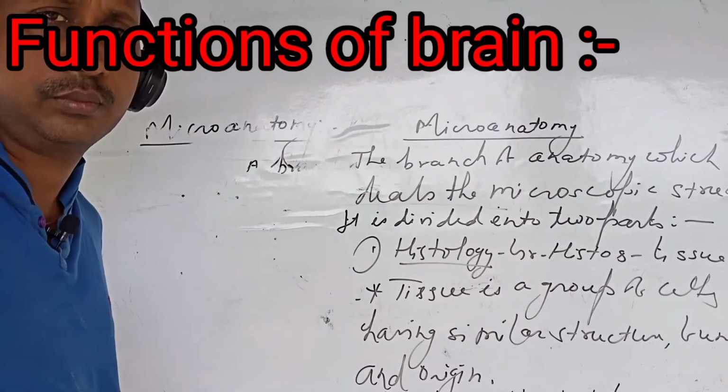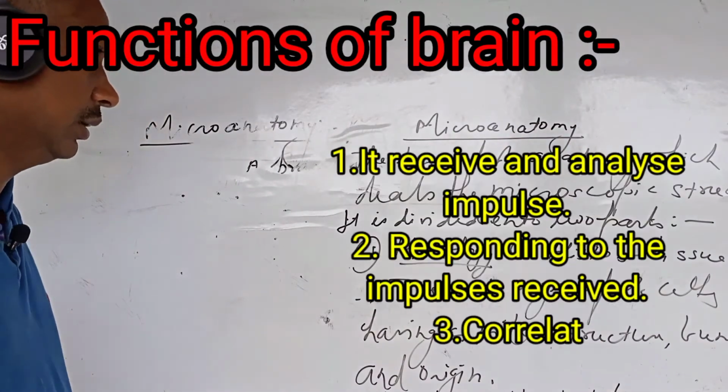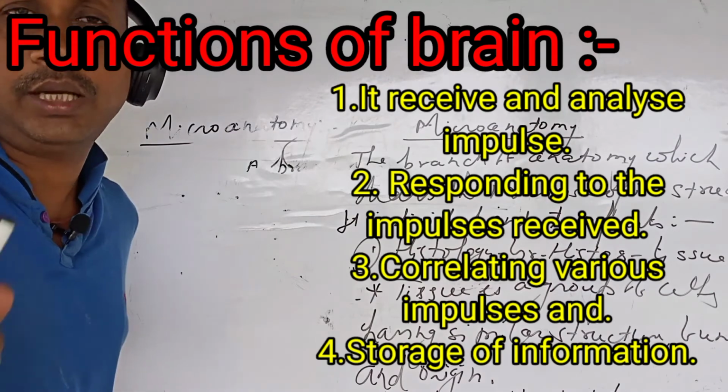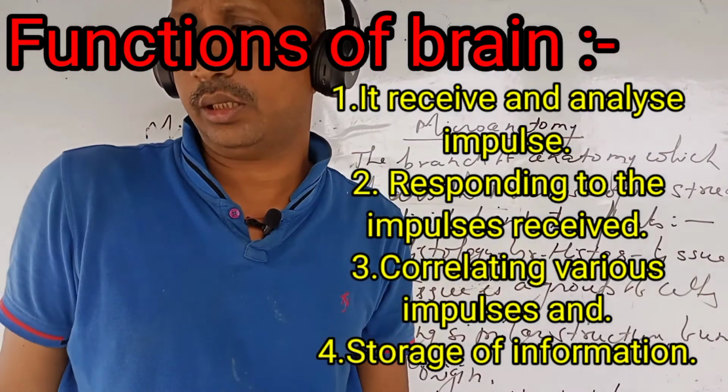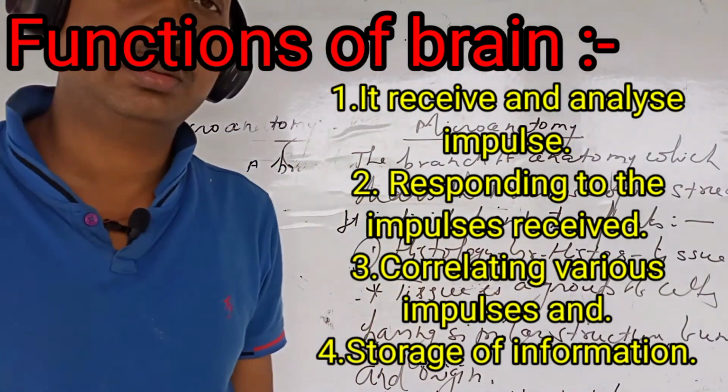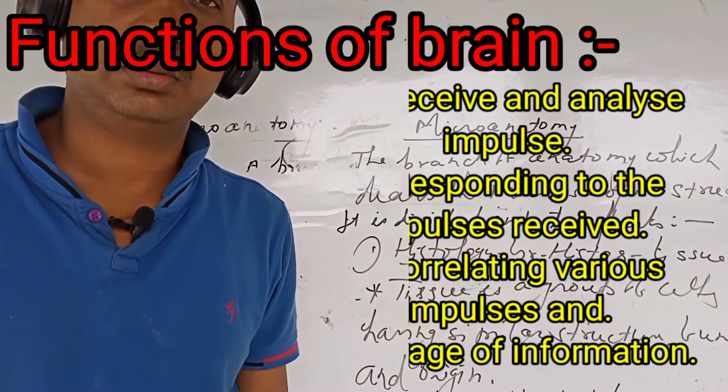Functions of the brain: it receives and analyzes impulses, responds to the impulses received, correlates various impulses and stores the information.